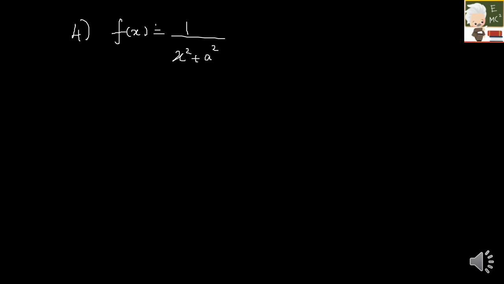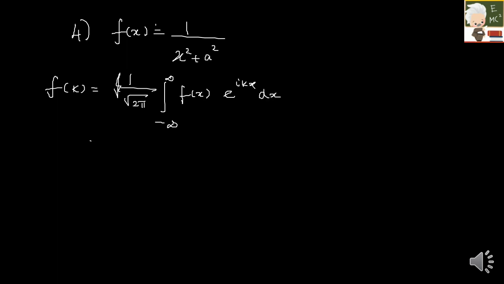F of k is given by 1 by under root 2 pi, integral minus infinity to plus infinity f of x into e raised to i kx dx. Which will be 1 by under root 2 pi, integral minus infinity to plus infinity 1 by x square plus a square e raised to i kx into dx.